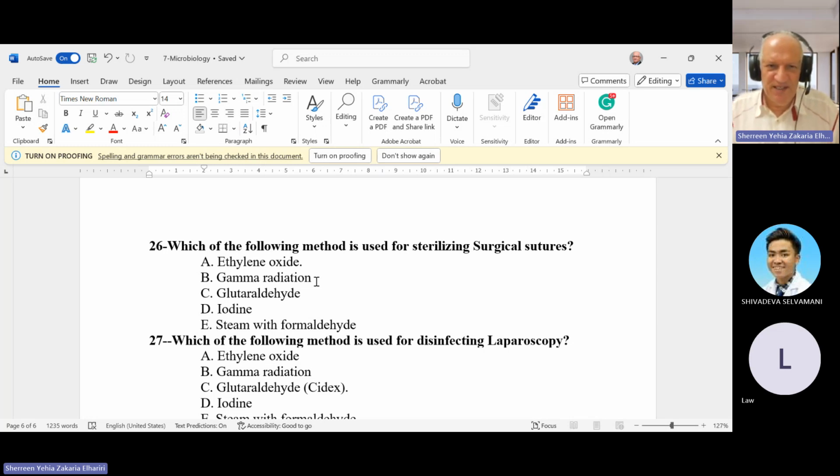Gamma radiation for plastic like syringes or nasogastric tubes or catheters. Glutaraldehyde, Cidex, for laparoscope instruments. Iodine for cleaning, not sterilization, of the skin, like povidone iodine. Steam with formaldehyde for cleaning the room.